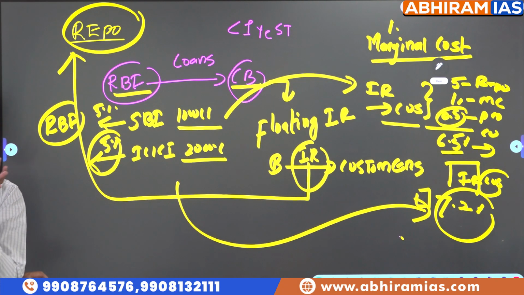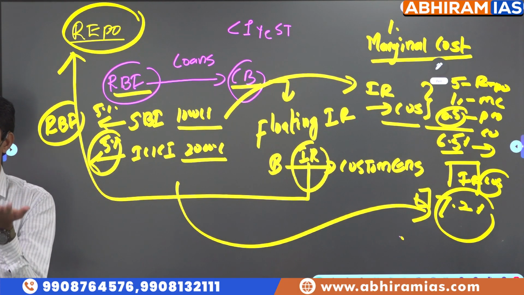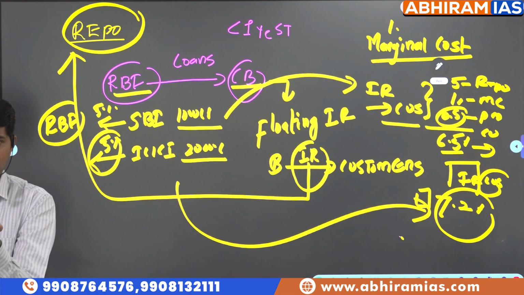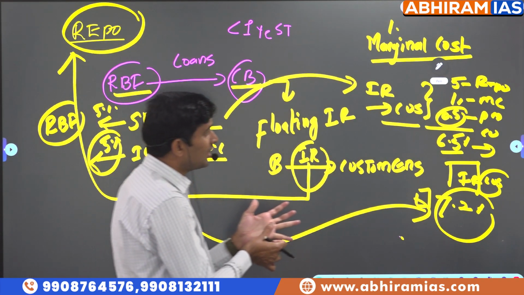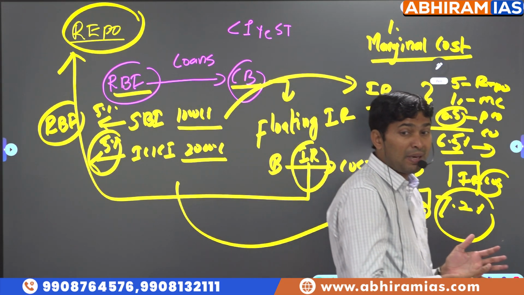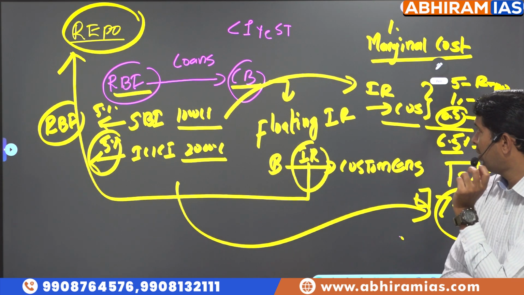That's the reason why, if you take a housing loan from SBI, SBI will offer probably 6 to 7%. But if you take the same loan from ICICI, it's 9 to 10%. Why? Profit margin difference. Profit margin also varies. Marginal cost also varies. That's why the interest rate varies from bank to bank. Actually, in banking terminology, we call profit margin spread. SPREAD, spread. Spread is called the profit margin for the bank.